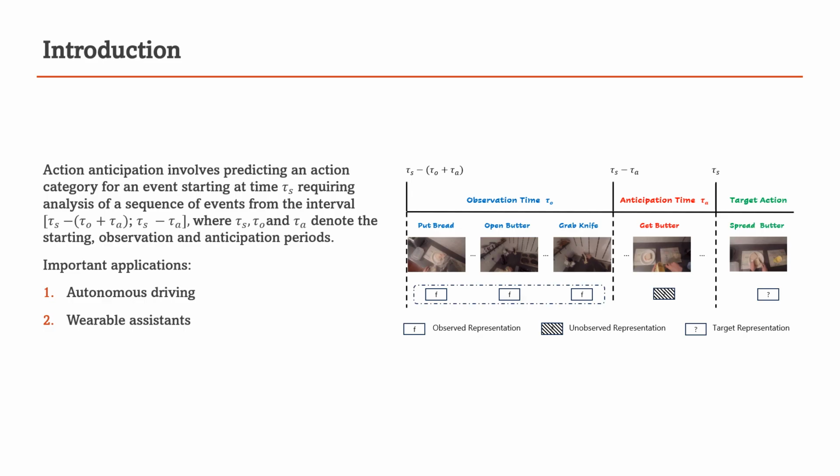Action anticipation refers to the ability of intelligent systems to anticipate events before they occur based on previous observation and their understanding of the world. Such ability is important for unlocking real-world applications such as self-driving cars.